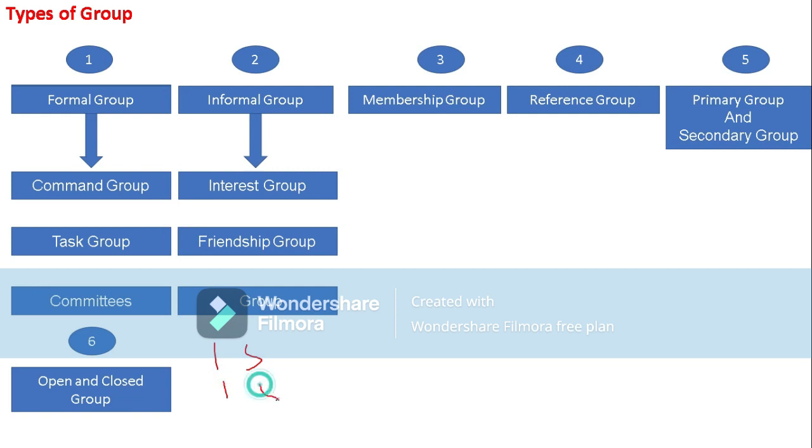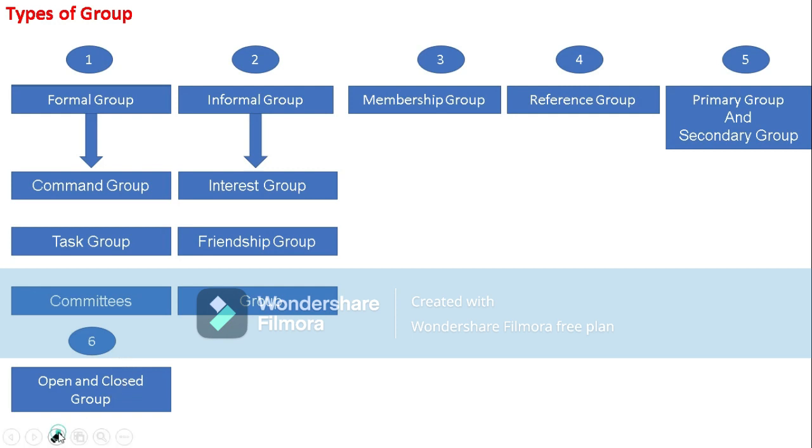So we can observe under formal groups unity of command, relations, rules, division of work, intentional formation, and being permanent or temporary.